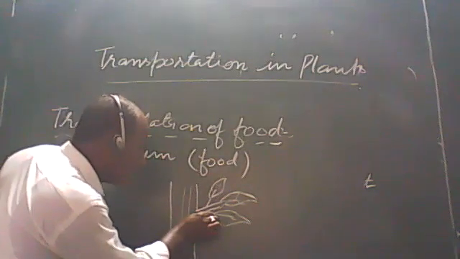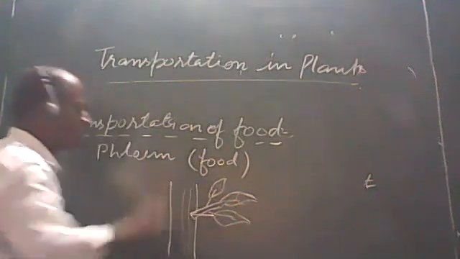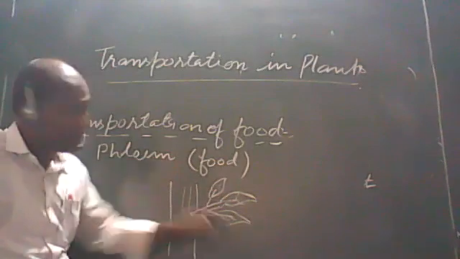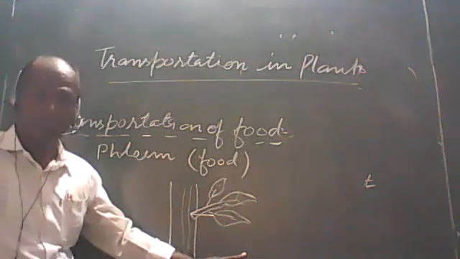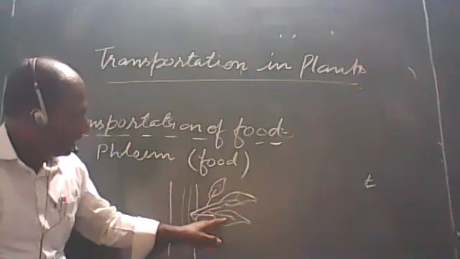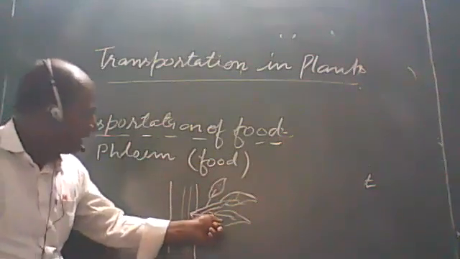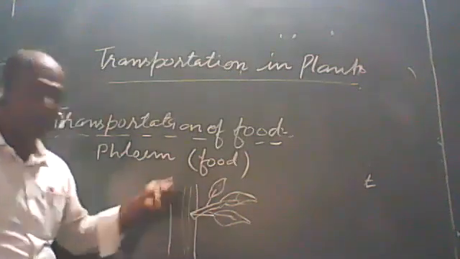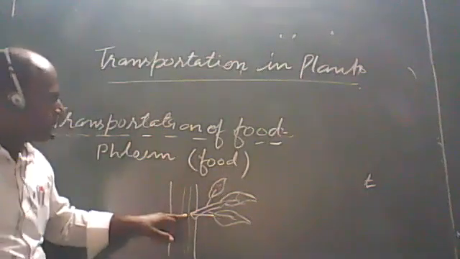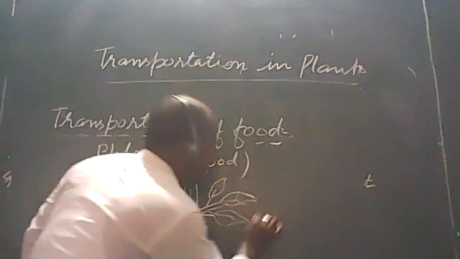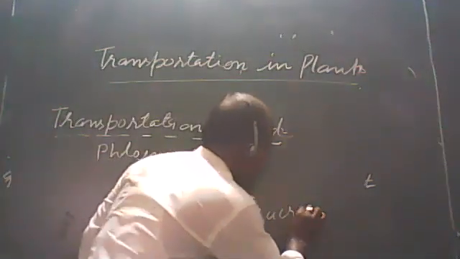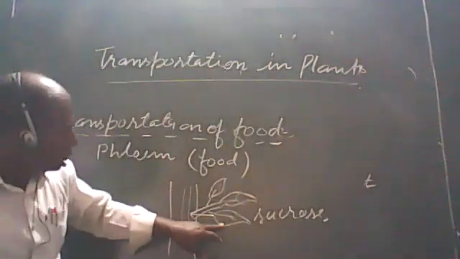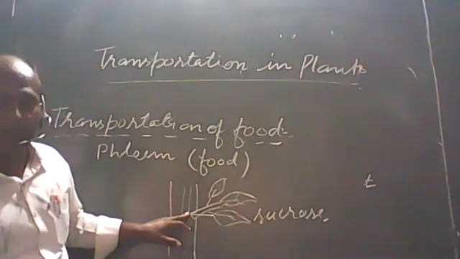This prepared food material is absorbed by the phloem. How is it absorbed? Here, the plant has to use energy also in the form of ATP. Once again, when the food material is prepared by the leaf, the nearby phloem absorbs the prepared food material in the form of sucrose by using energy.